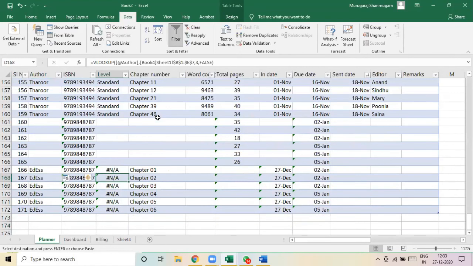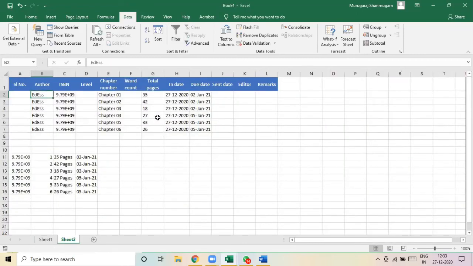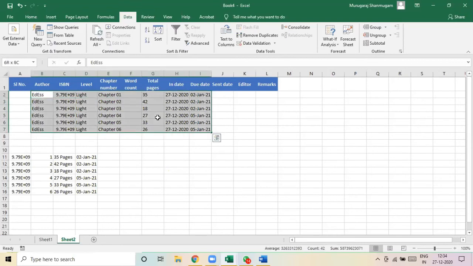It looks for the VLOOKUP formula, but we haven't applied VLOOKUP. We used the VLOOKUP formula earlier because we took it from a different reference table, but here it's not needed because it is not provided here. Maybe I need to provide that in these cases. When I copy paste itself, it will be copied.